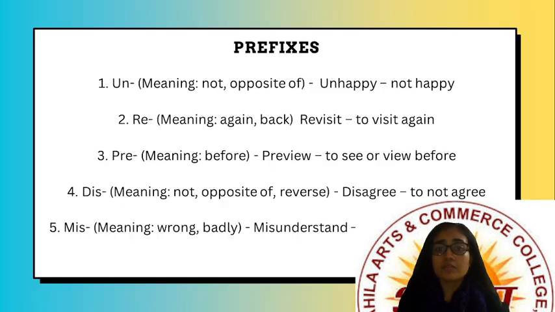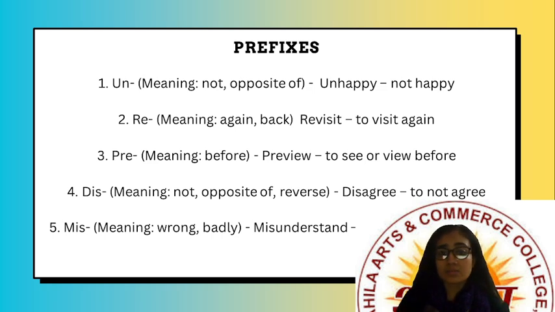So let us see. First of all, we will talk about prefixes. Un: the prefix is un and the meaning is not or opposite of. For example, if the base word is happy and we put the prefix un, it becomes unhappy, which means not happy, or sad. Second is re. Re means again or back. For example, if the base verb is visit and we add re, it becomes revisit. Revisit means to visit again.